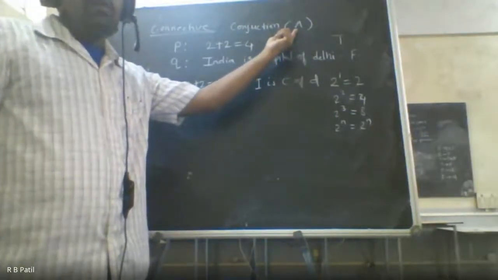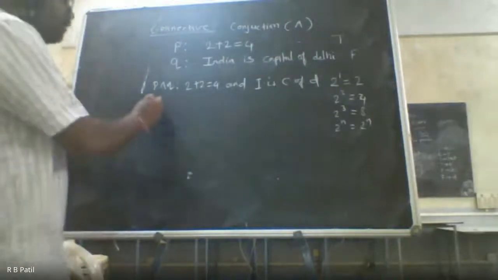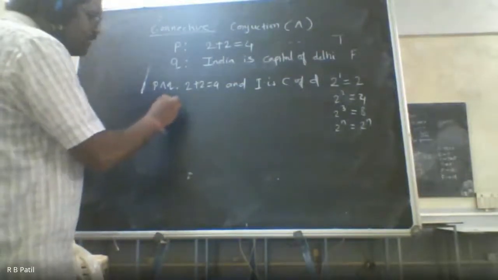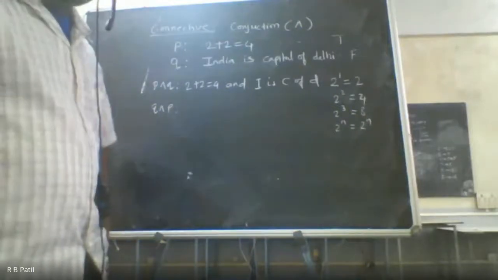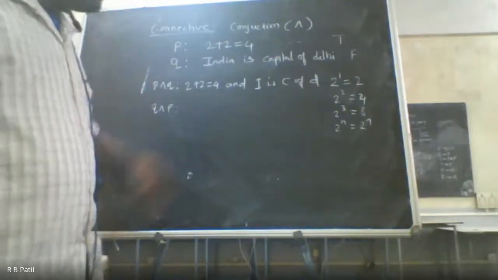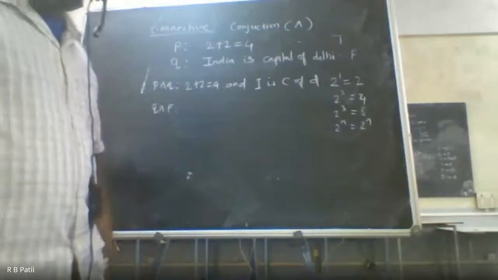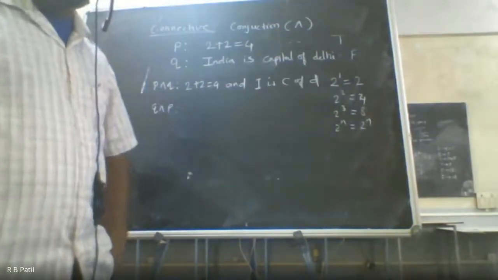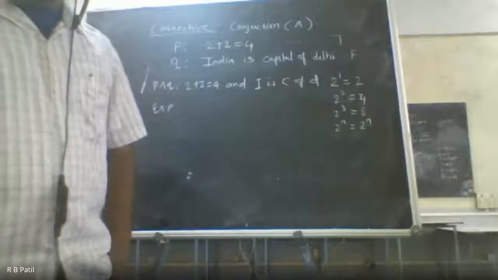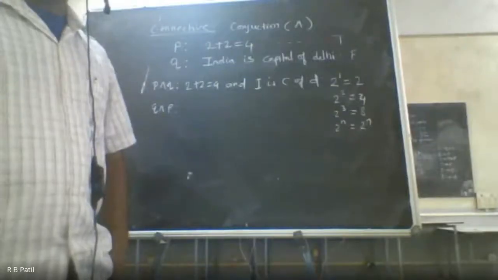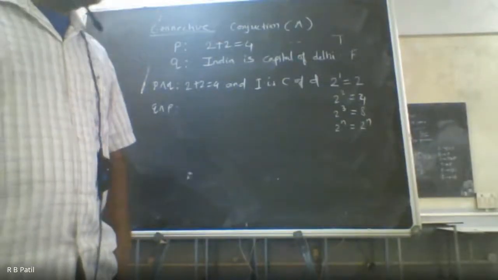Okay, so in this way, what could be Q and P then? Can anybody tell me what could be Q and P? If P and Q is this one, what will be Q and P? India is the capital of Delhi and 2 plus 2 is equal to 4. Okay. I hope you are understanding it now.